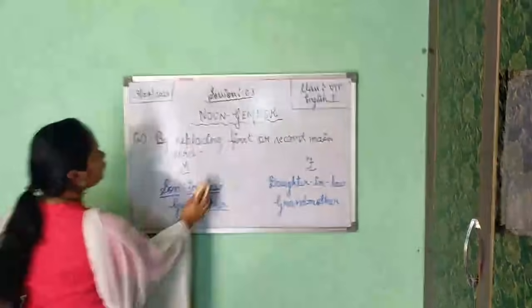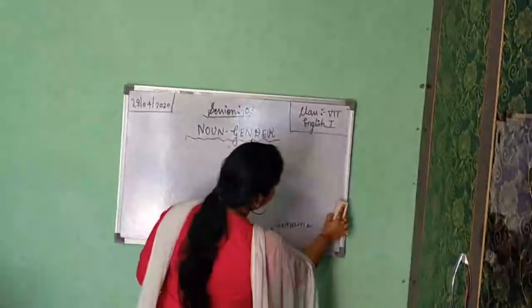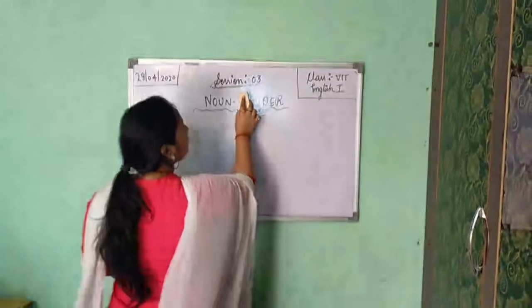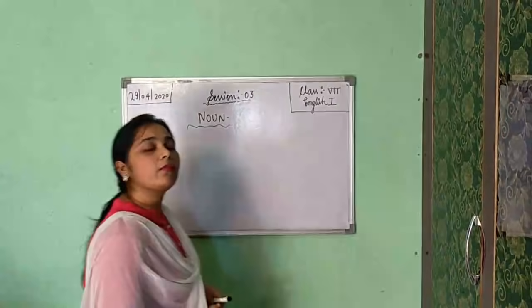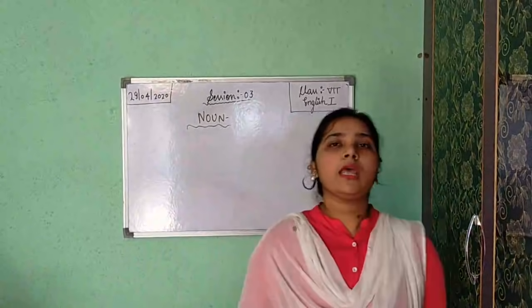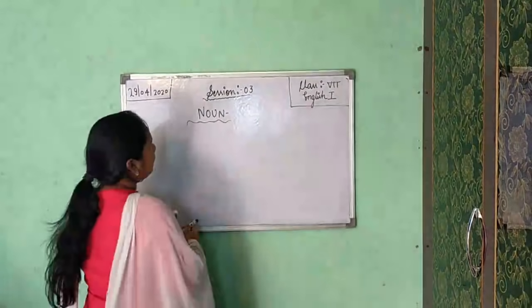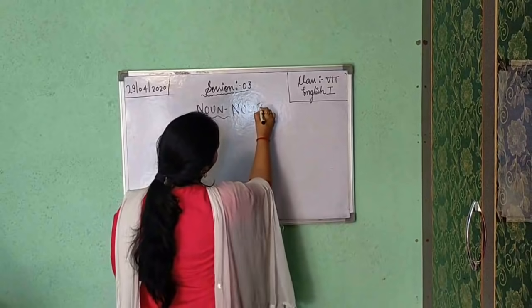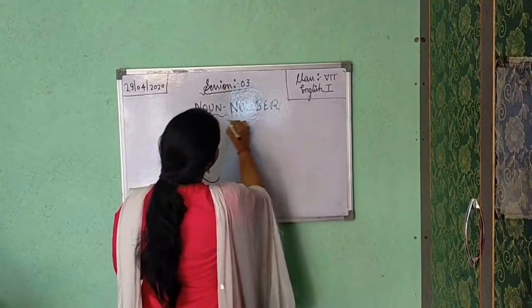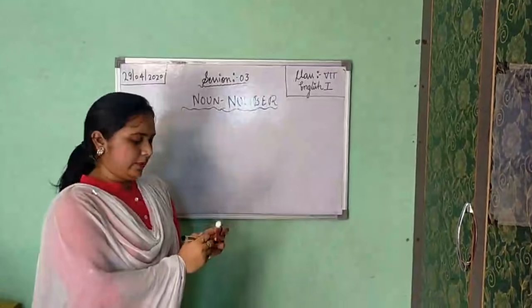Now after noun gender, again the topic comes which is about number. Okay. Gender: there are four kinds of gender: masculine gender, feminine gender, common gender, neutral gender. Now, noun number. These two topics I will teach you in this session. One I have taught, now this one is the next one.